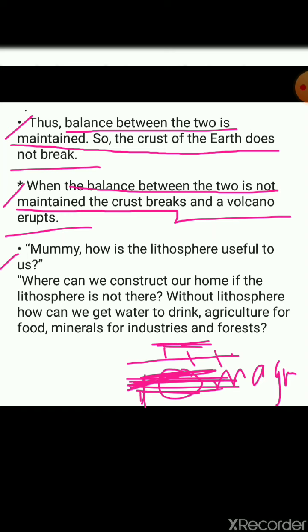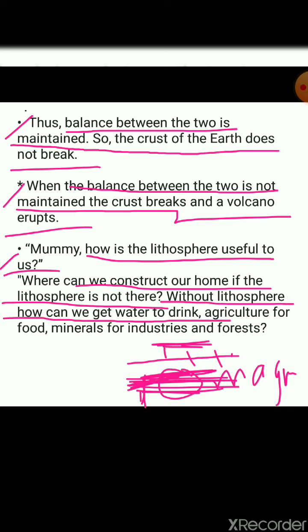Next, Mummy, how is the lithosphere useful to us? Now, another question asked by Dhanvin to his mom was, how is the lithosphere useful to us? Where can we construct our home if the lithosphere is not there? Without the lithosphere, how can we get water to drink, agriculture, food material for industries and forest? That question was asked by whom? That is by Dhanvin.